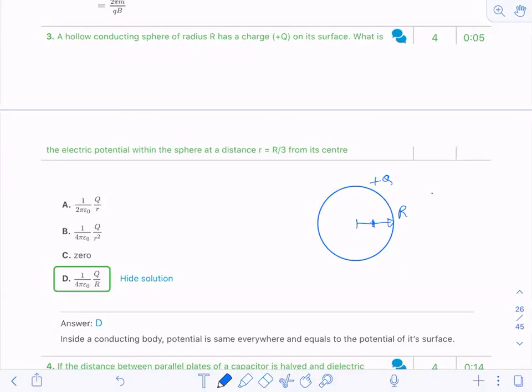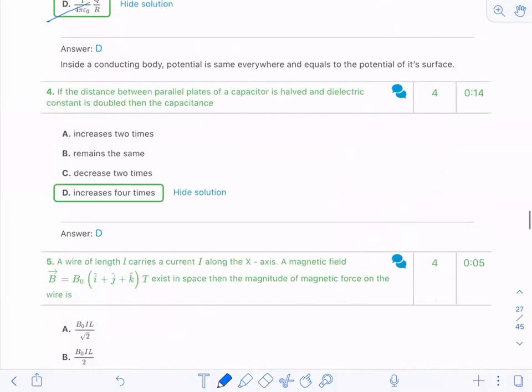the electric potential within the body is same as that of the surface. Electric potential within the body is same as that of the surface if we are having a hollow sphere. So you can go with option D. So that's a very easy sum.